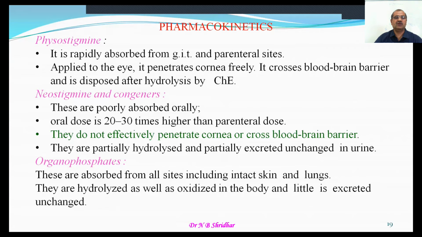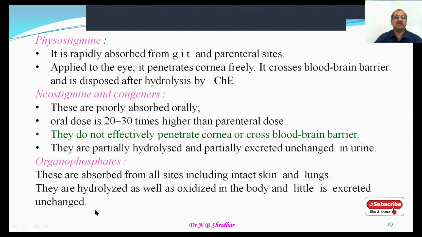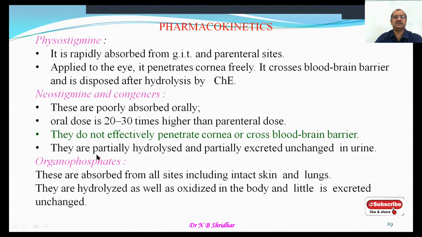Usually it's always like that. They do not effectively penetrate the cornea or cross the blood-brain barrier, whereas physostigmine crosses the blood-brain barrier. They are partially hydrolyzed and partially excreted unchanged in the urine. This is a very short account of the pharmacokinetics of these agents.